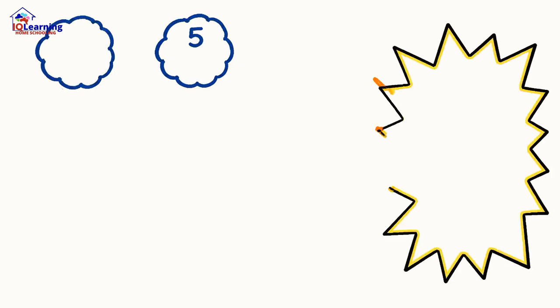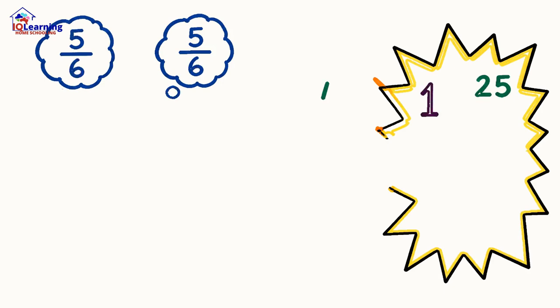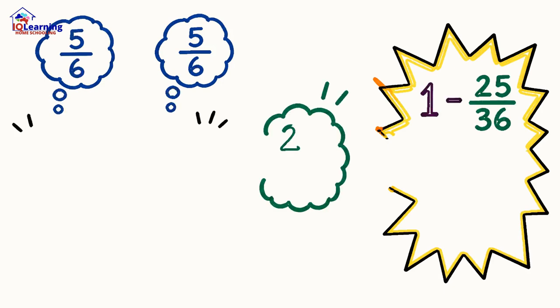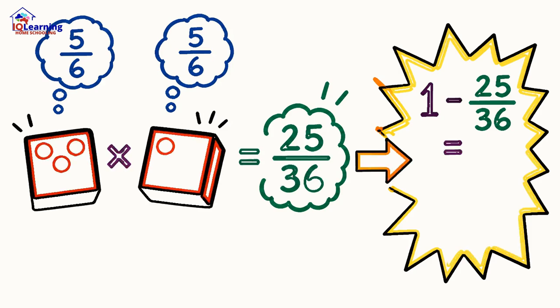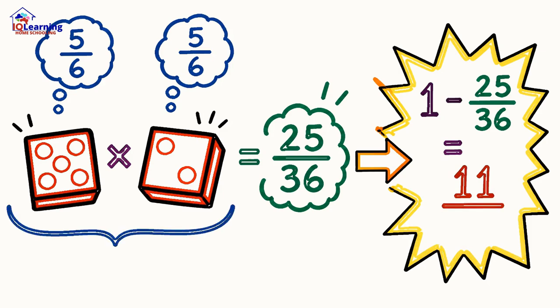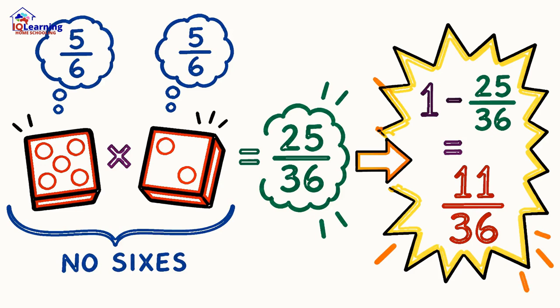The chance of not getting a 6 is 5 out of 6 for each die, so the probability of 2 failures is 5/6 times 5/6, which is 25 out of 36. Therefore, the chance of getting at least one 6 is simply 1 minus that, which is 11 out of 36.